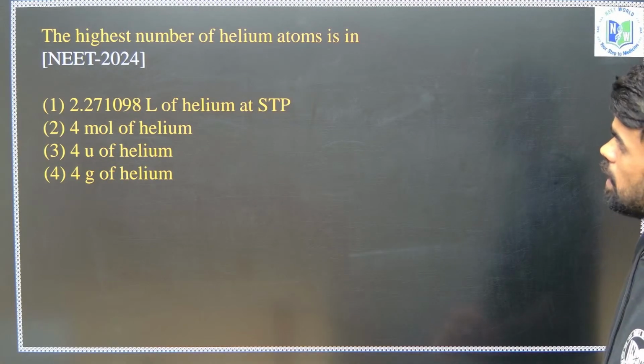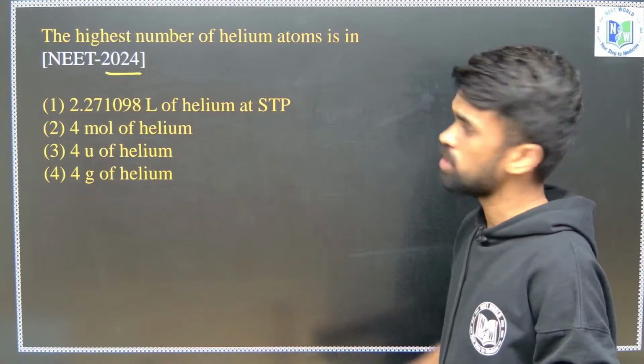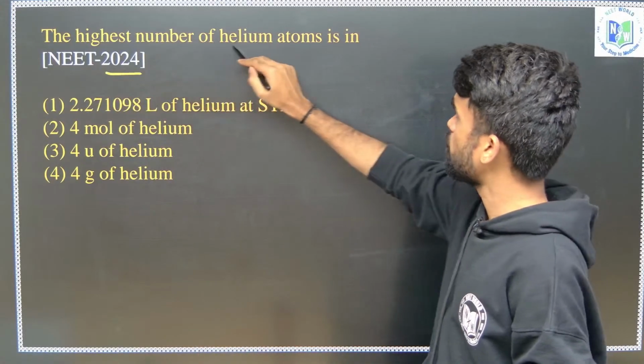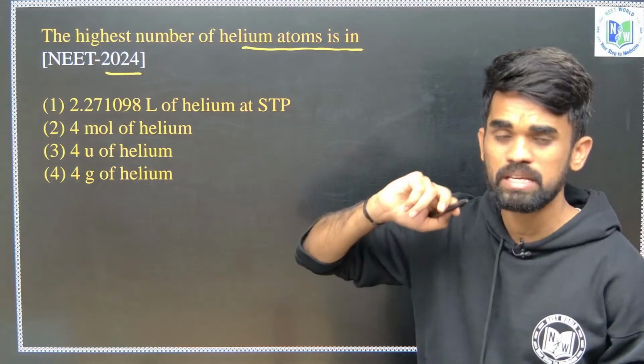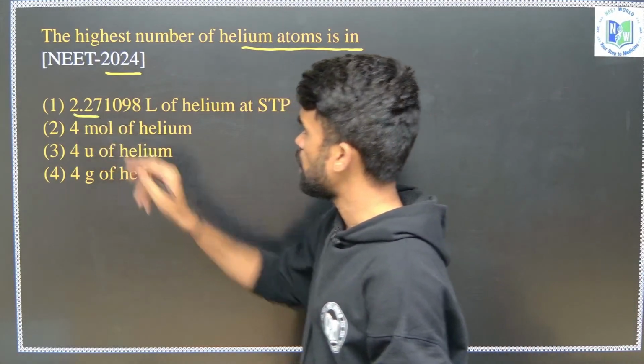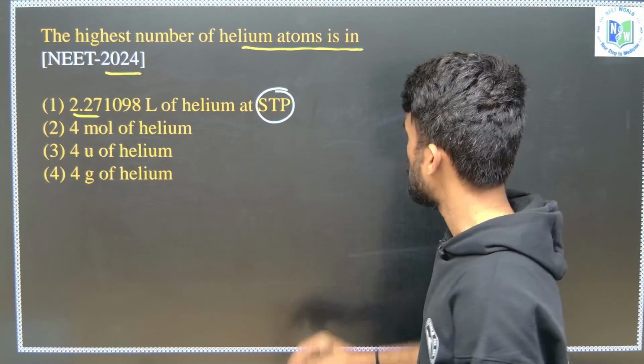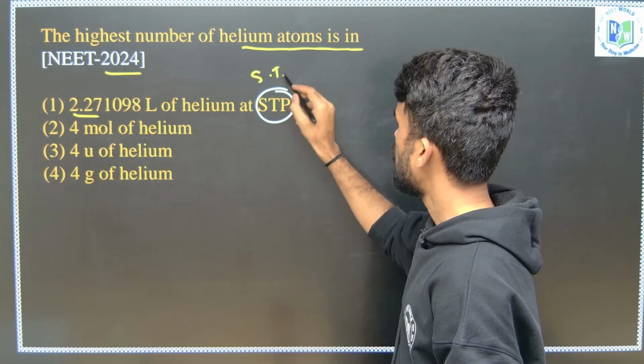Then next, look here, this is a NEET 2024 question. Highest number of helium atoms is in which of these? Look here, it is given as 2.24. Here STP means what? STP means standard temperature and pressure.